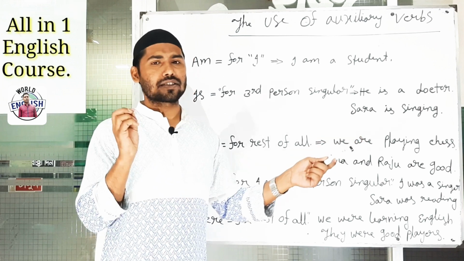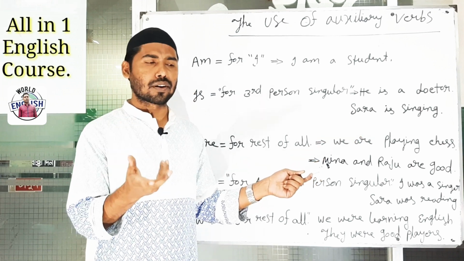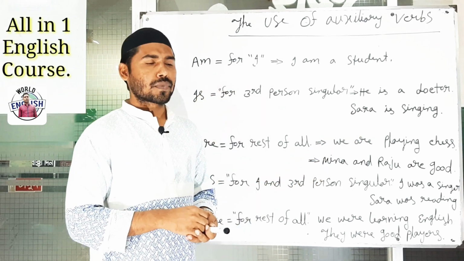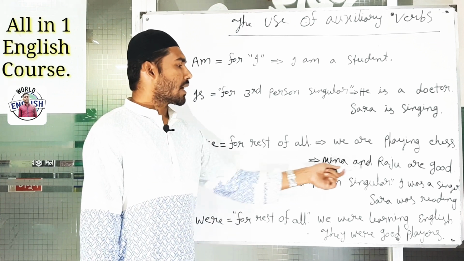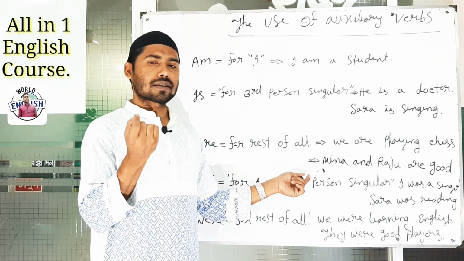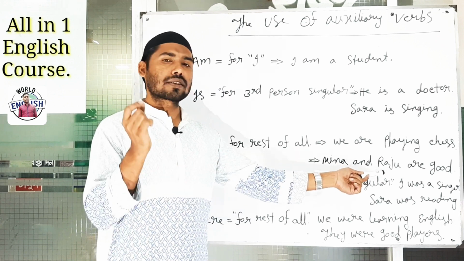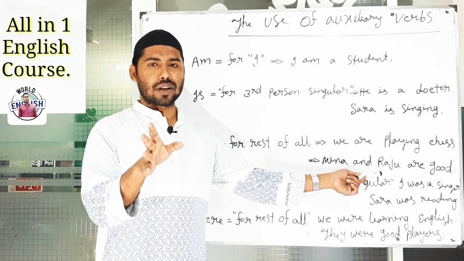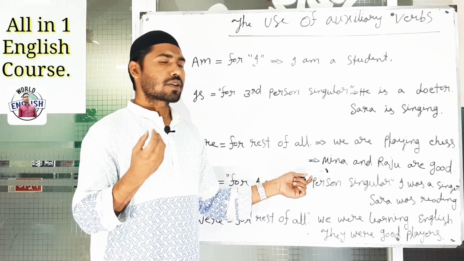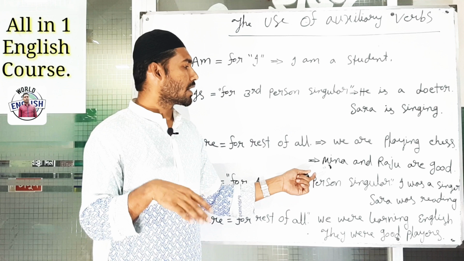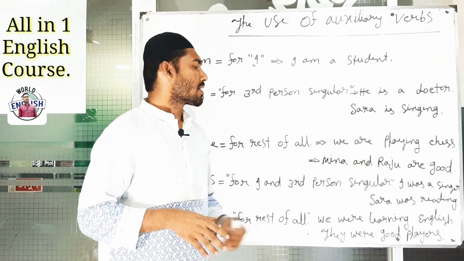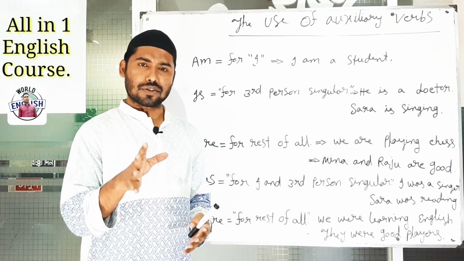Suppose we are playing chess, we are playing football, we are going to school, we are learning English, like this. Second, Meena and Raju. Meena, it's a single noun, Raju, it's a single noun, both together plural. When it will be plural, it may be third person, it doesn't matter, but it is plural, so it also will take are. Suppose Meena and Raju are good.